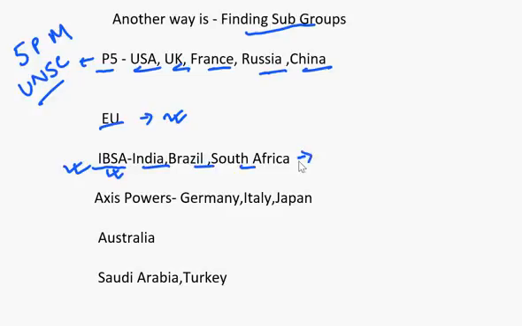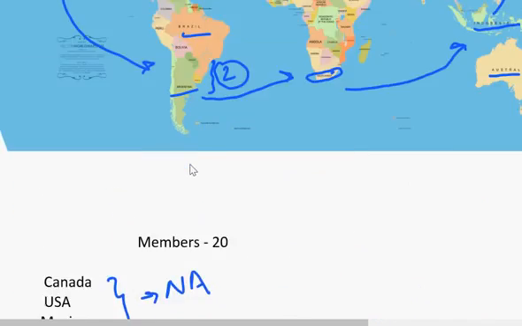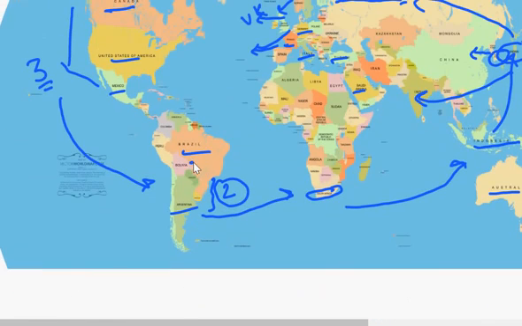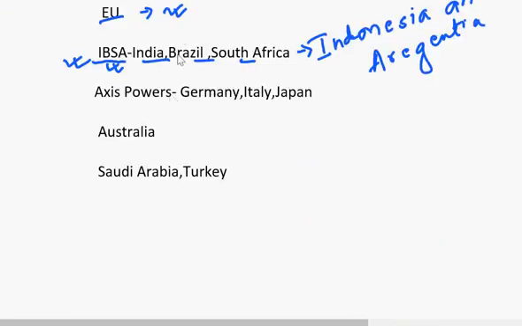In this grouping, you can also remember two more countries. Which two countries? Indonesia and Argentina. Look, in the South American continent, we have seen that there are only two countries, Brazil and Argentina, and these two countries are neighbors also.